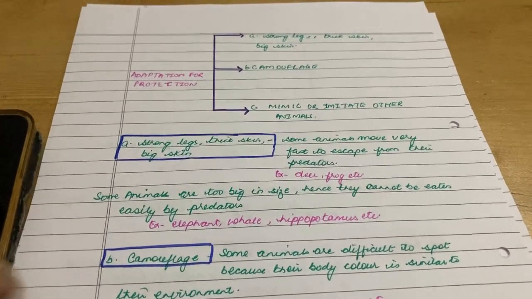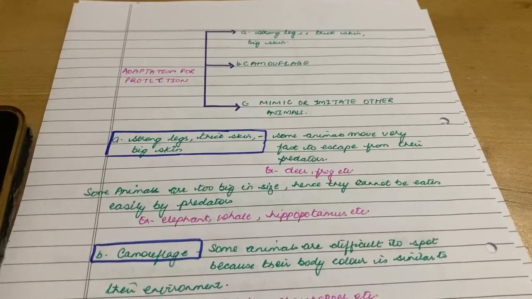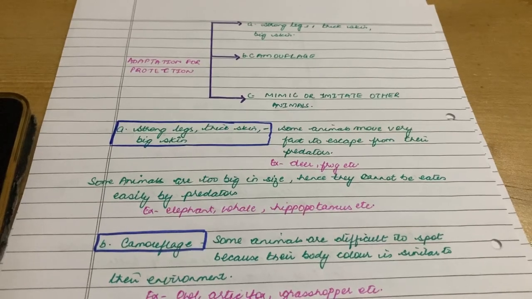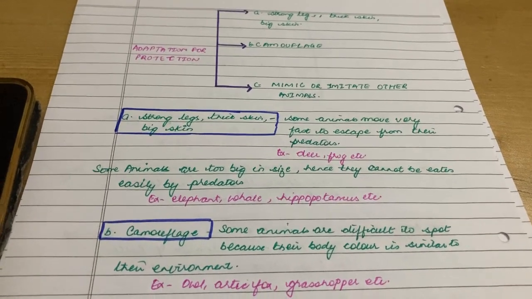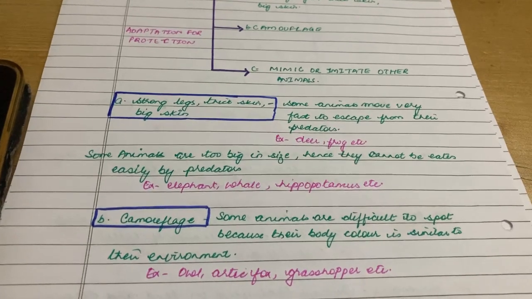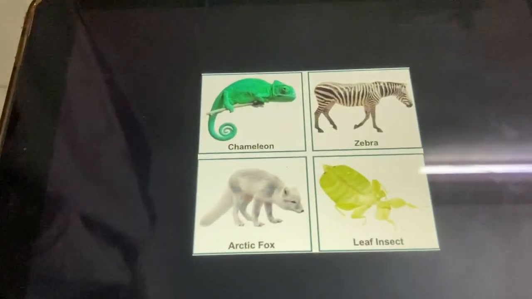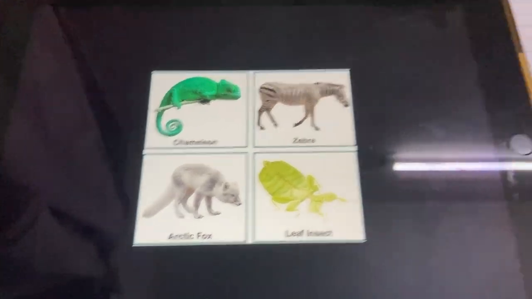What is camouflage? Camouflage is when some animals' body color matches with the color of the environment, due to which they get saved from their predators. Example: owl, arctic fish, grasshopper, etc. And here are some more examples: chameleon, leaf insect, zebra, arctic fox.